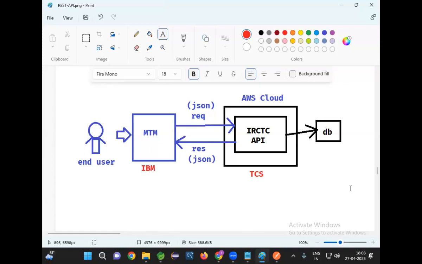I'm saying that I'm from IRCTC. Our API is completed. We have tested. Ticket booking is working. Ticket getting is also working. You start your consumer development. Can you start the consumer development? No, because you don't know what my application URL is. You don't know where my API is, what my API is, what operations are available in my API, what input you need to send, and what output you need.